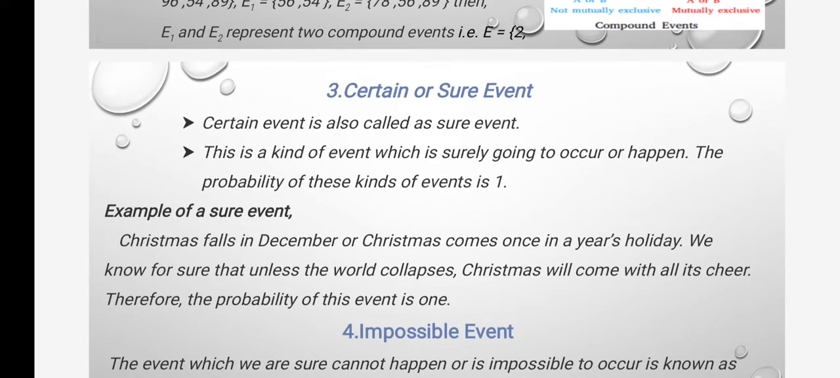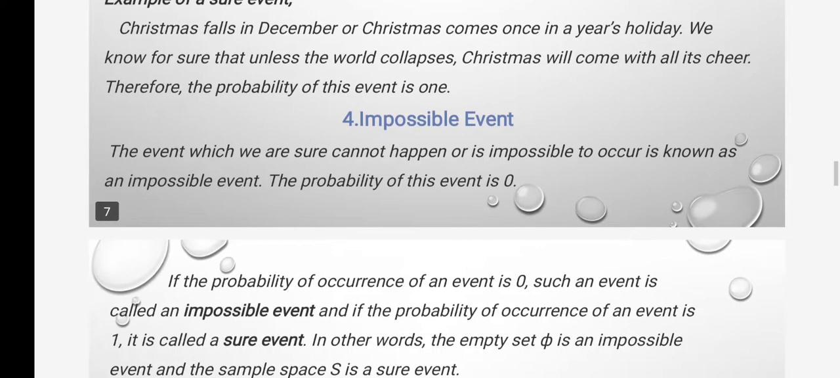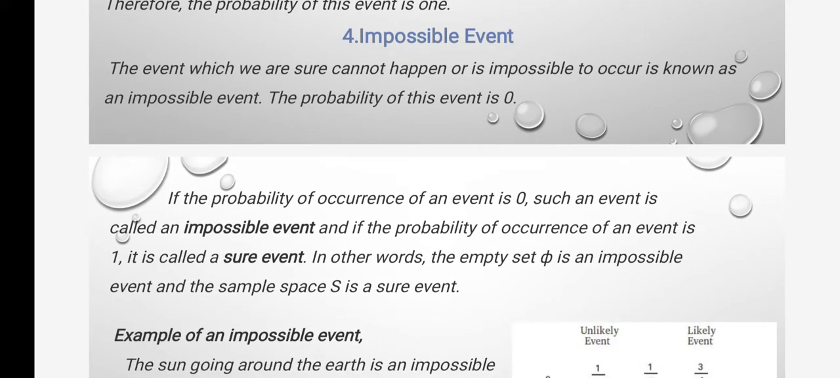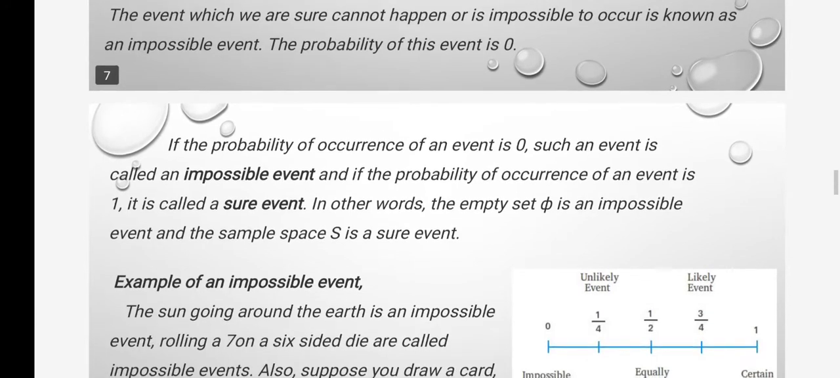Certain or sure event. A certain event is also called a sure event. This is a kind of event which is surely going to occur or happen. The probability of this kind of event is one. Impossible event. The event which cannot happen, or is impossible to occur, is known as an impossible event. The probability of this event is 0.